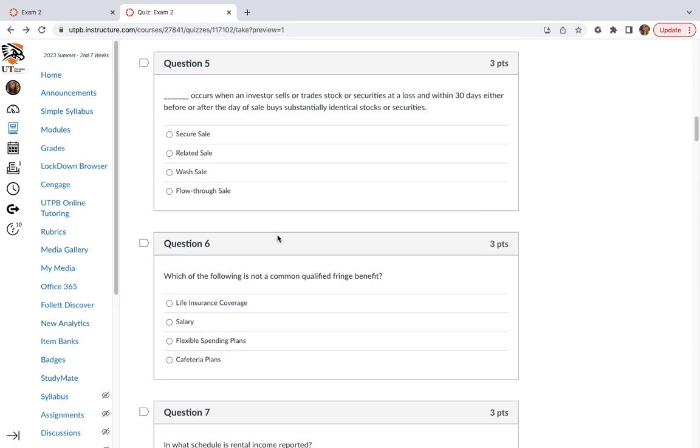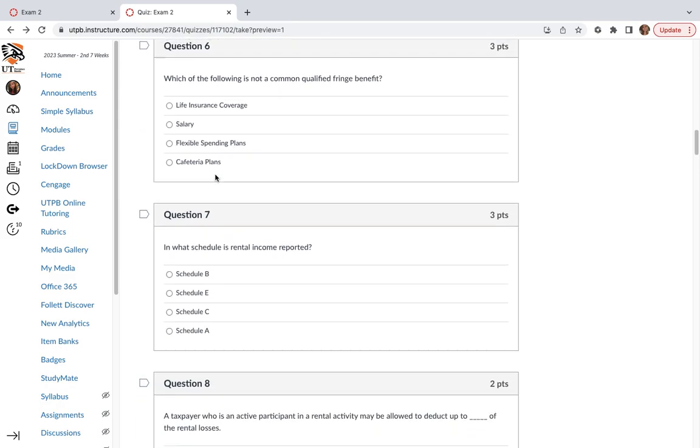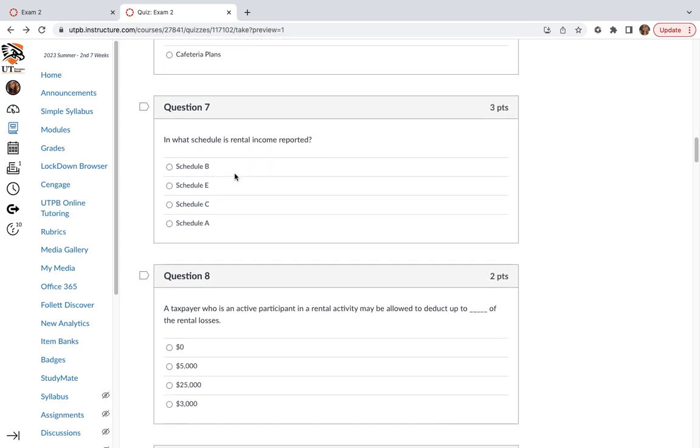Blank occurs when an investor sells or trades stock or securities at a loss and within 30 days either before or after the day of sale buys substantially identical stocks or securities. This is a wash sale. Which of the following is not a common qualified fringe benefit? A salary is not a fringe benefit.